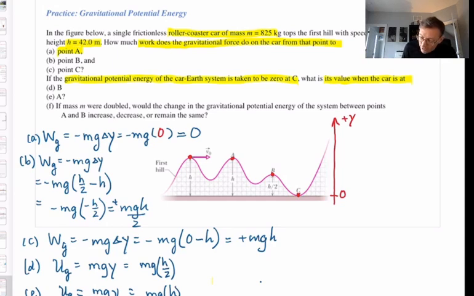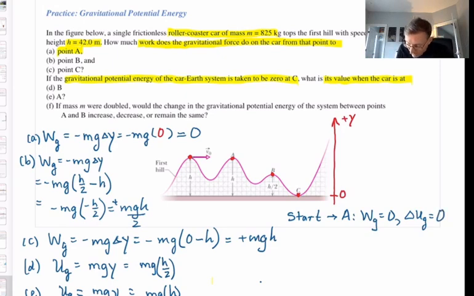All right, now let me show you one more thing. Let me do a little check. Let me imagine the motion from the starting point to point A. We already found how much work is done by the gravitational force in that case, 0. What's the change in the gravitational potential energy between the starting point and point A? Well, they're both at height h, so there isn't any change, is there? So, change in U grav is 0.